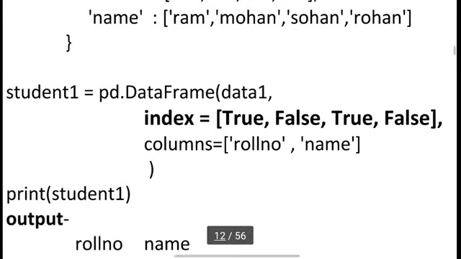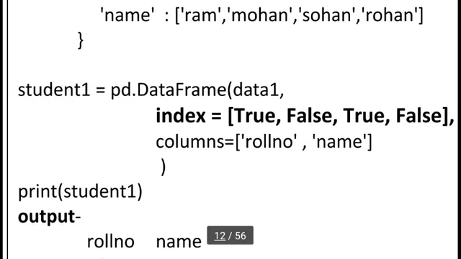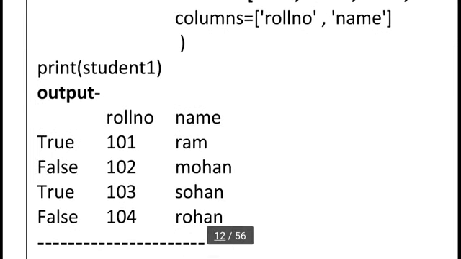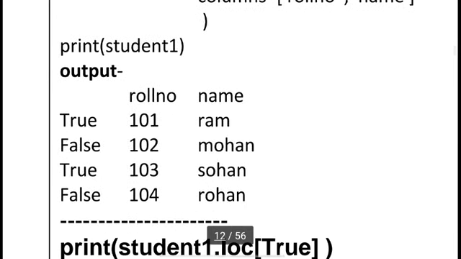Here I display our table student1. You can see true 101 Ram, false 102 Mohan, true 103 Sohan, false 104 Rohan.